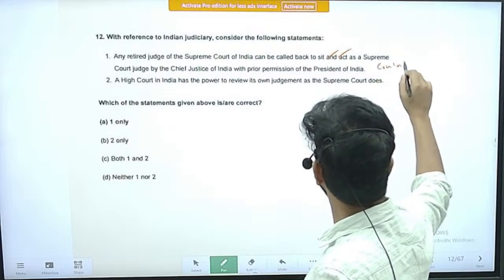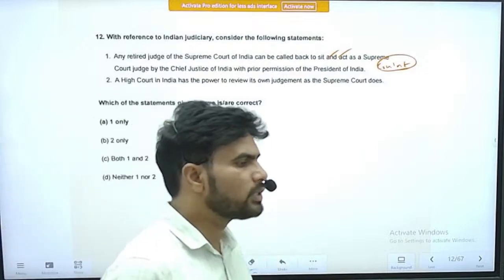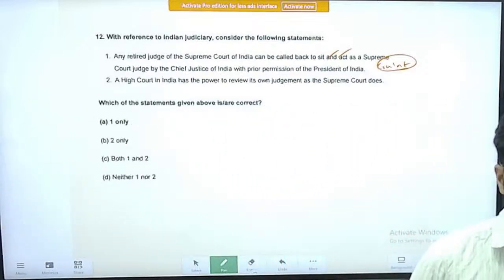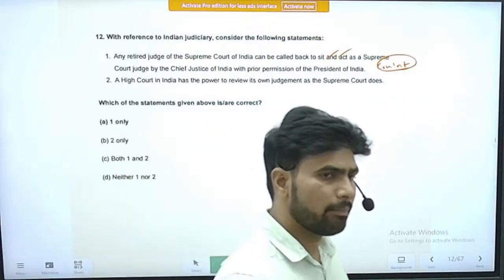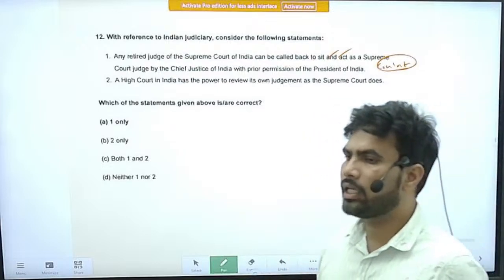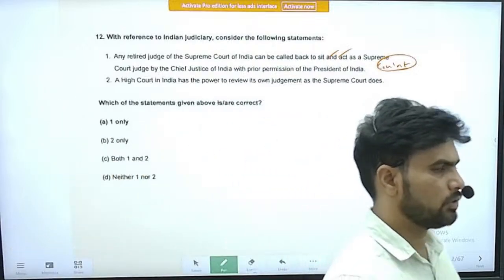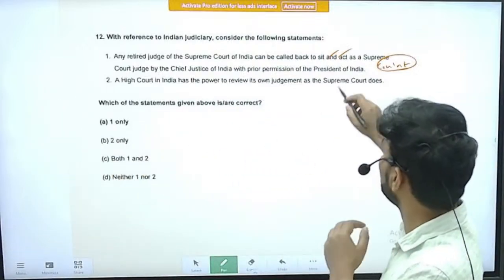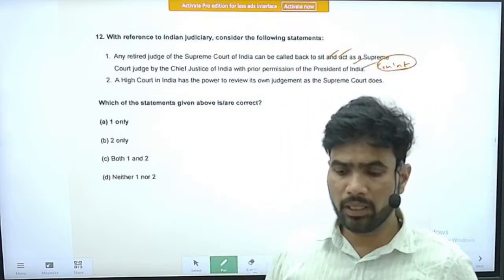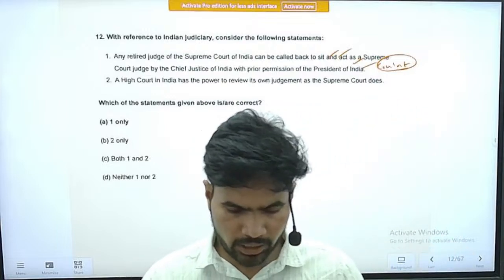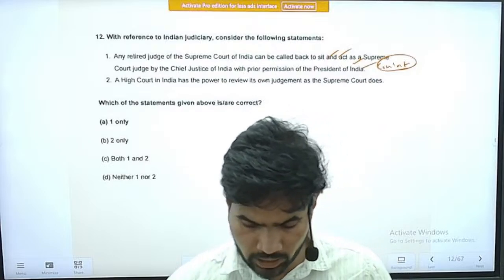It is there in the Constitution of India itself, because this provision is provided for when there is a huge accumulation of cases. The CJI has the option of calling a previous Supreme Court judge to once again join the judicial services and discharge on the cases, to act as a judge with the permission of the President. Second statement, a high court in India has the power to review its own judgment as the Supreme Court does.